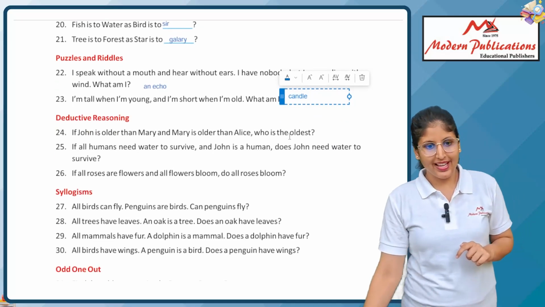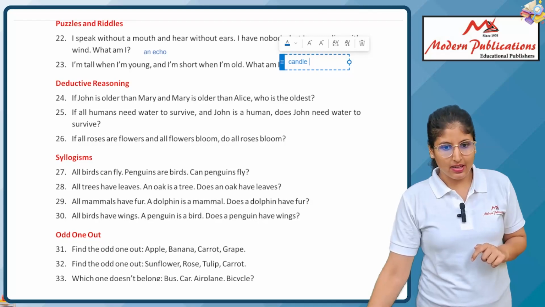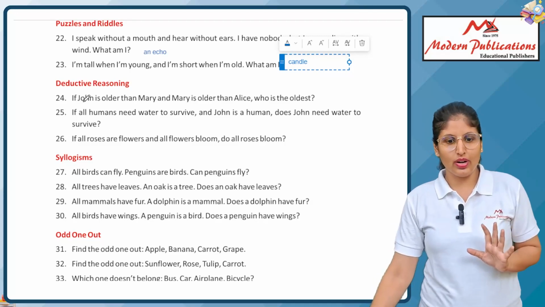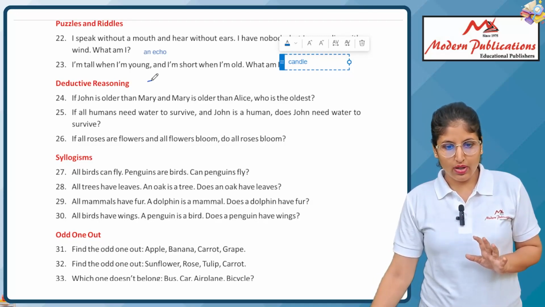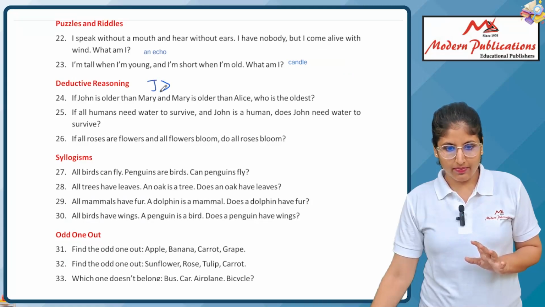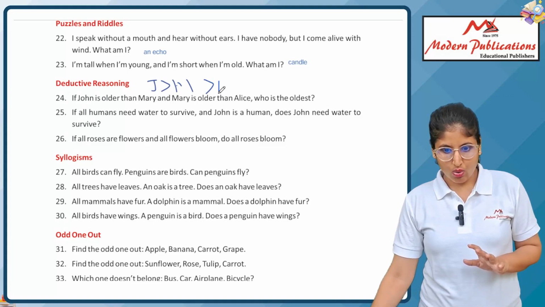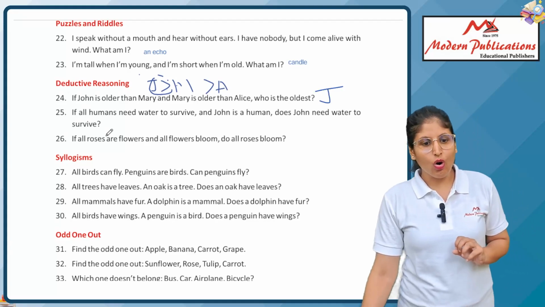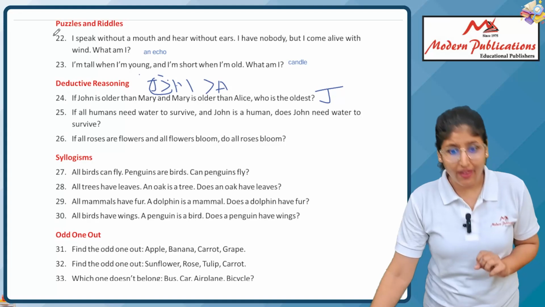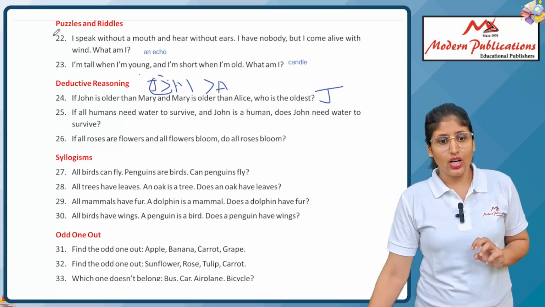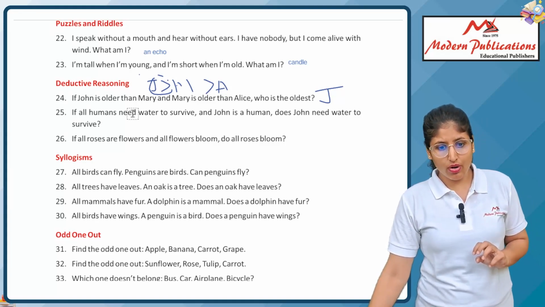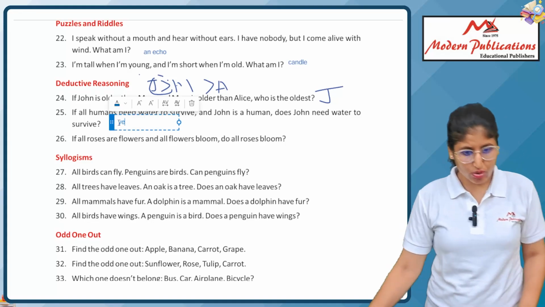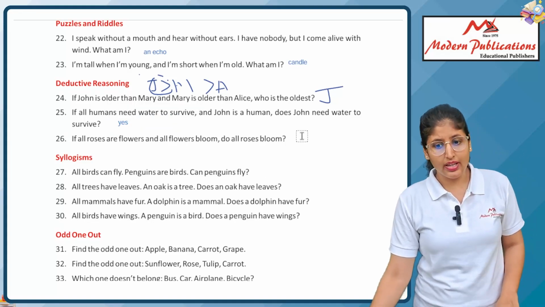Next, the reasoning part comes under. If John is older than Mary, and Mary is older than Eli, who is the oldest? Of course, John. So we will write John, J. Okay, next. If all humans need water to survive, and John is a human, does John also need water for survival? Of course. If John is human, then he also needs water.